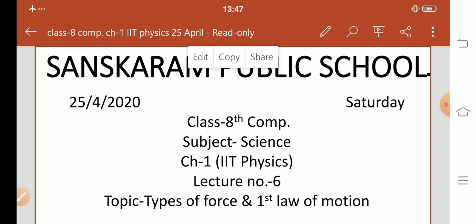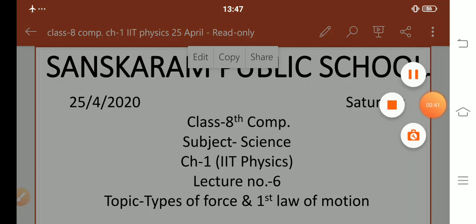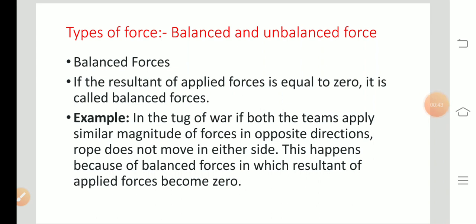Today our topics are types of force and the first law of motion. In this chapter we read about balanced and unbalanced force. These are the types of force. At first, what is a balanced force?